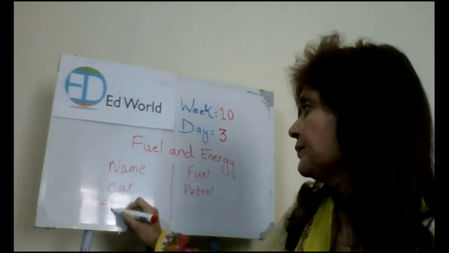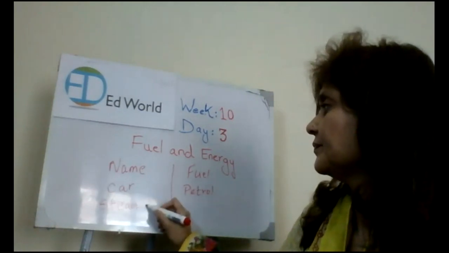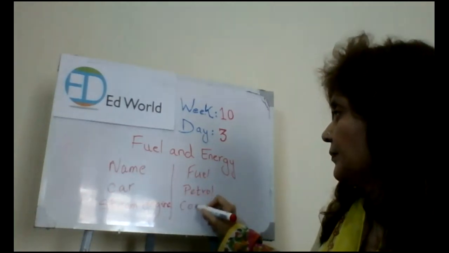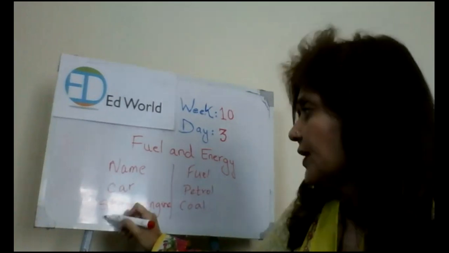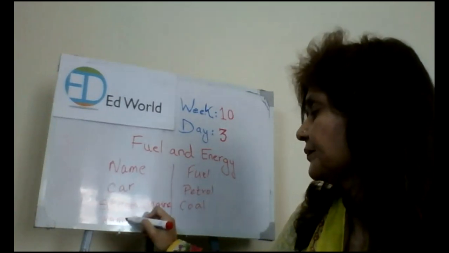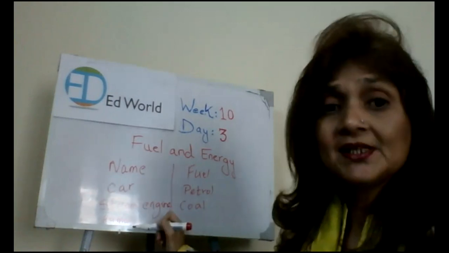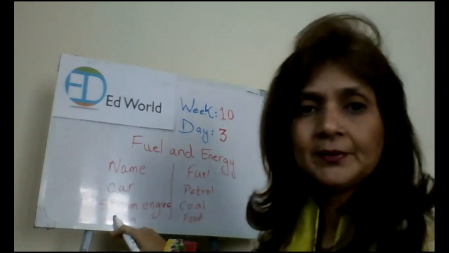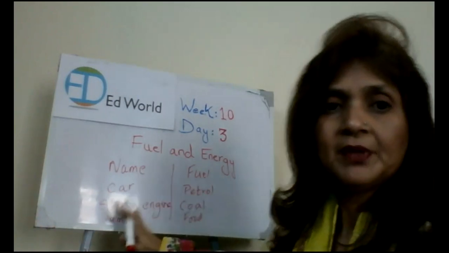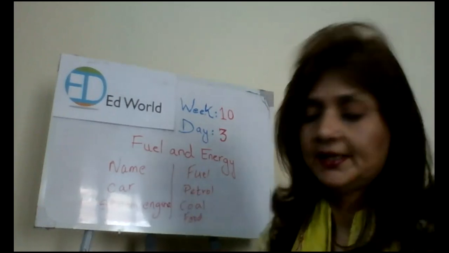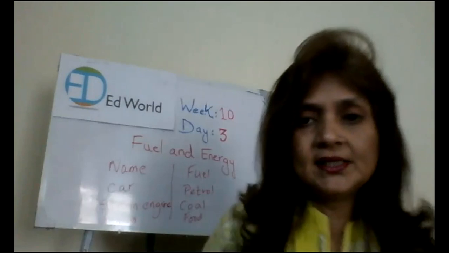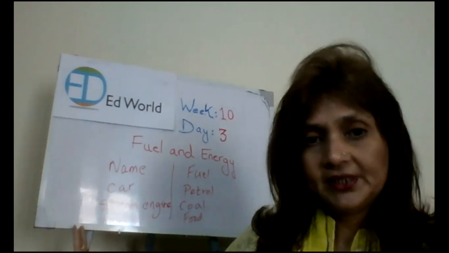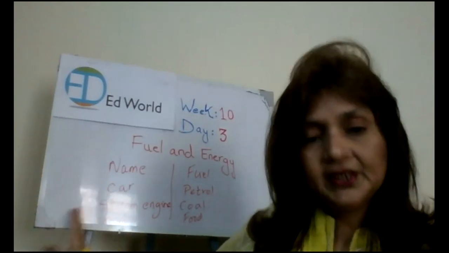Now steam engine, its fuel is coal, right? You can also write down humans, our fuel is food. Same goes for animals, fuel is food. Plants' fuel is air, water, sunlight. I want you to make a list like this in your notebooks, and for homework you may draw small pictures on its sides. You will draw pictures over here for homework.